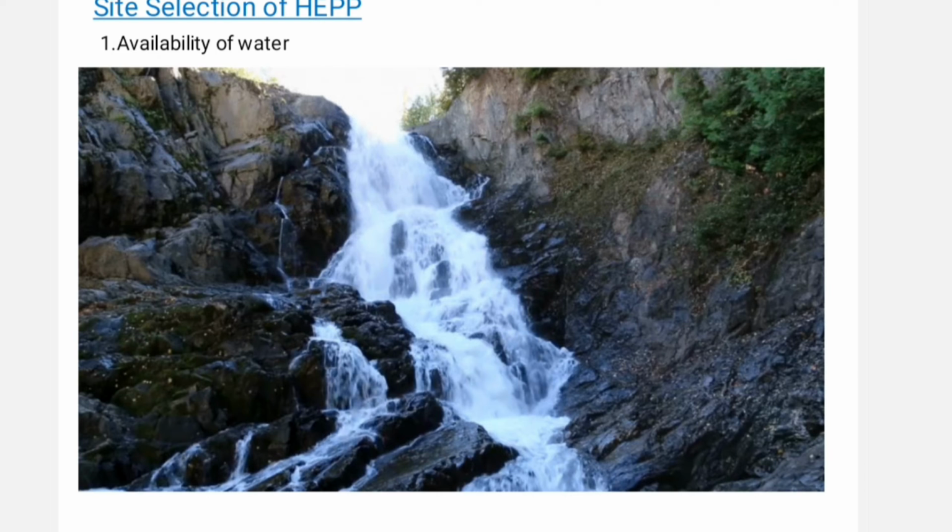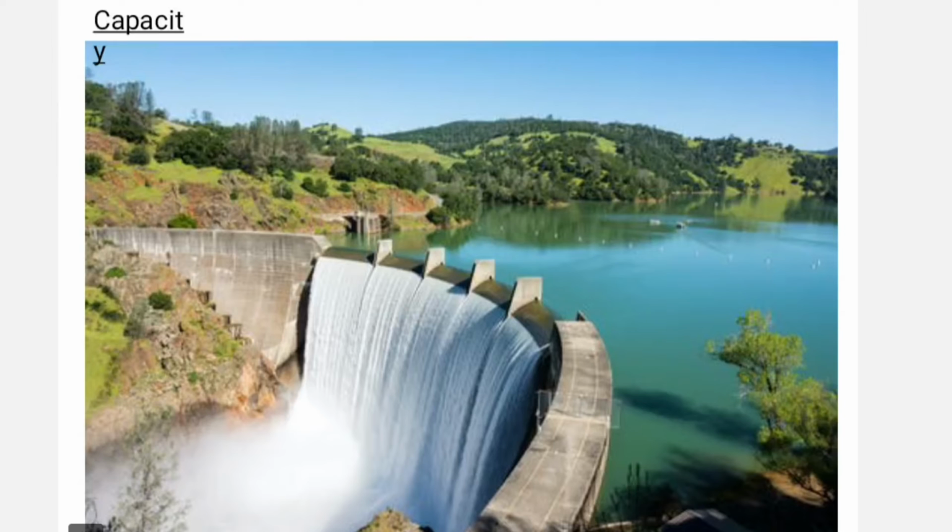Next, site selection of hydroelectric power plant. So first of all, availability of water. The power generated by a hydroelectric power plant is dependent on the availability of water at the site. Design and capacity of the hydroelectric power plant is determined by the water available in the dam. It also provides a brief idea for spillage or gate relief during flood.